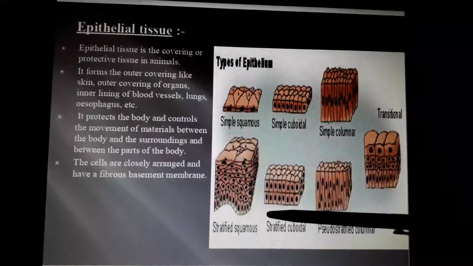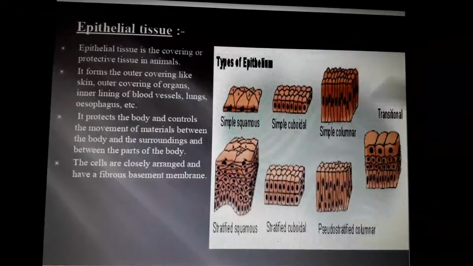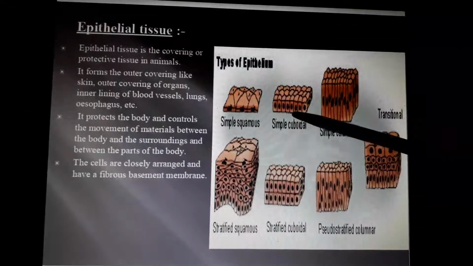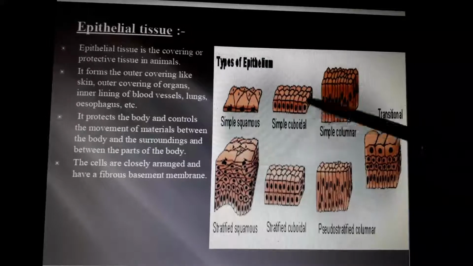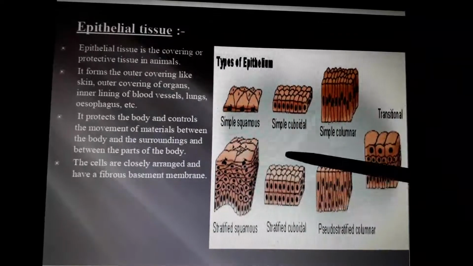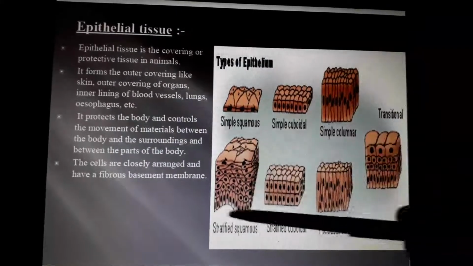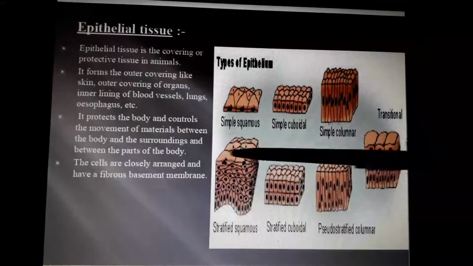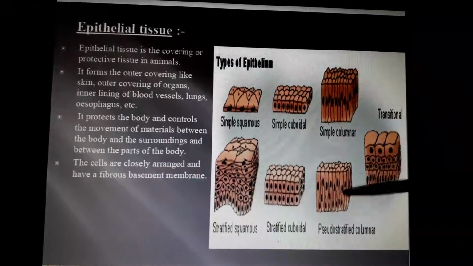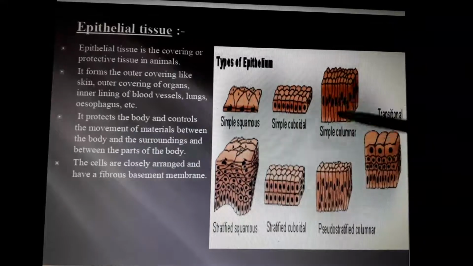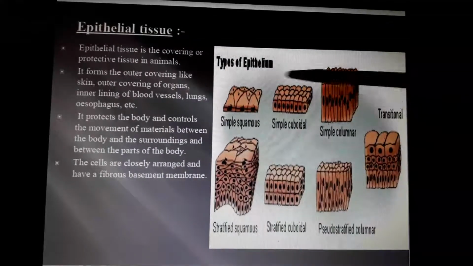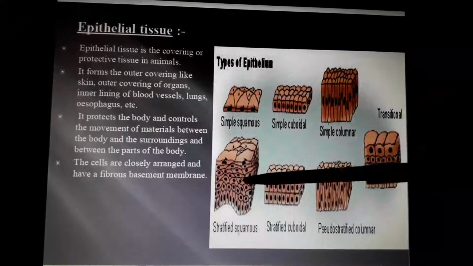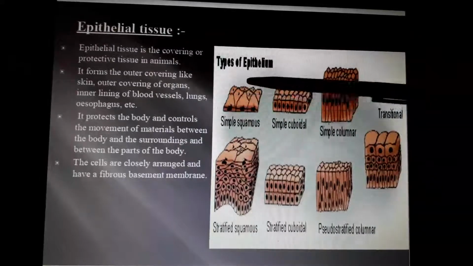This is stratified cuboidal. Stratified cuboidal means these simple cuboidal epithelial tissues are packed one after the other. Here, squamous tissues, still thin layers, are packed one after the other. Columnar means different columnar tissues are packed one after the other. Transitional means a mixture of all these tissues.